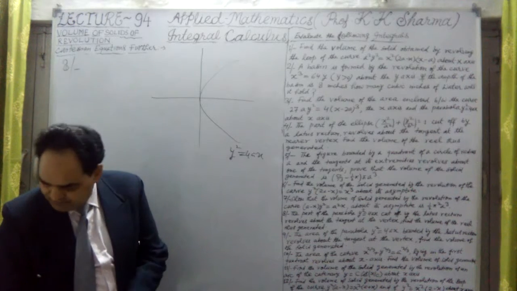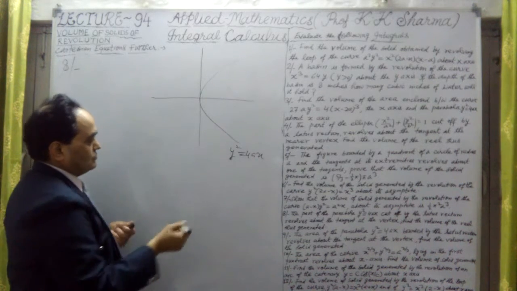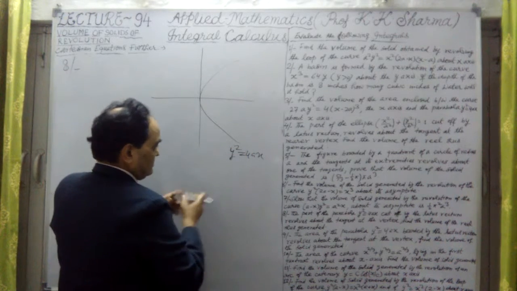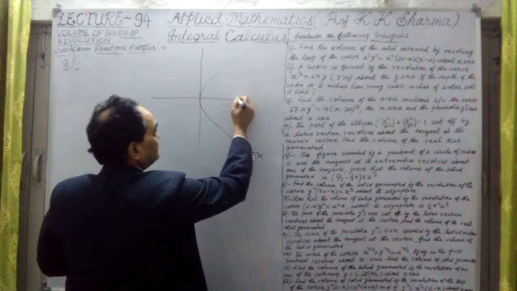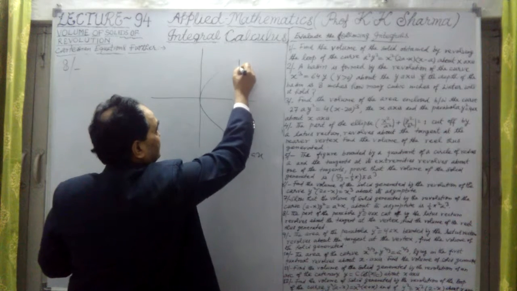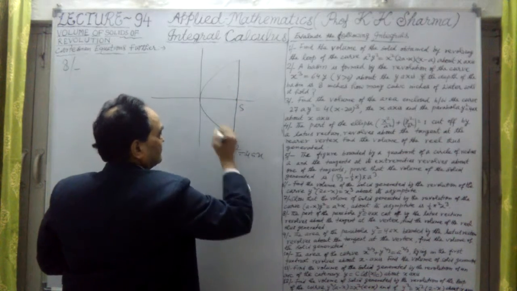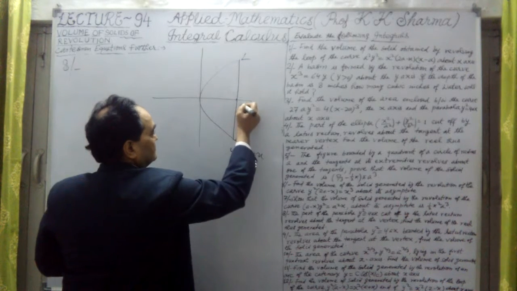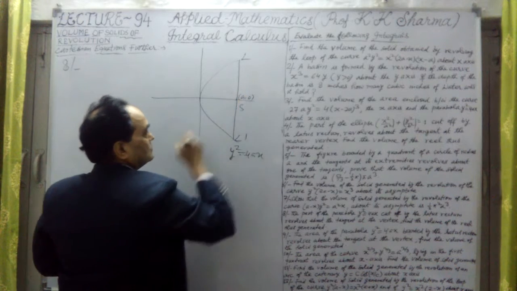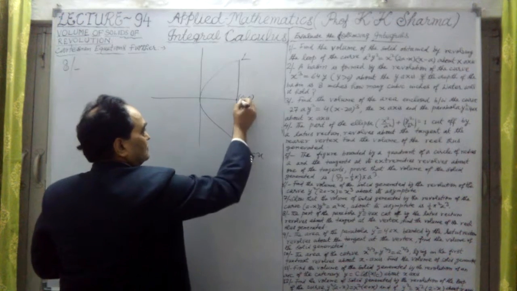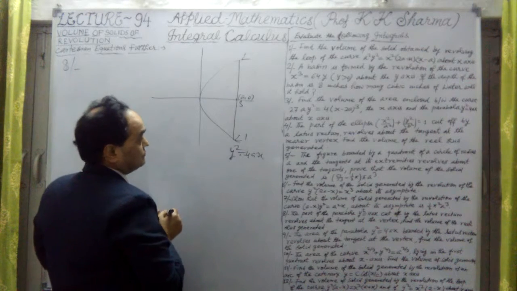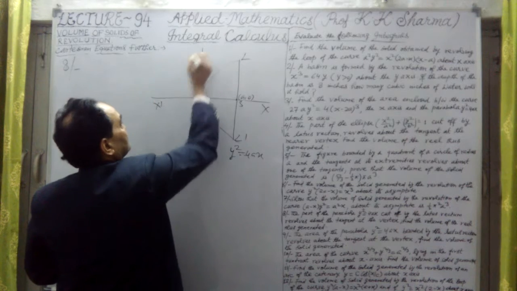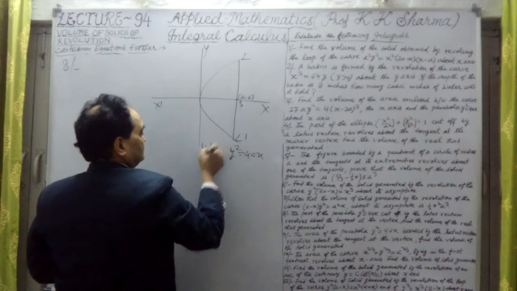Let me take this as focus S. Its latus rectum is this, let me take L S L dash, passing through the focus S. Now this is the X axis, X dash, and this is the Y and Y dash axis.